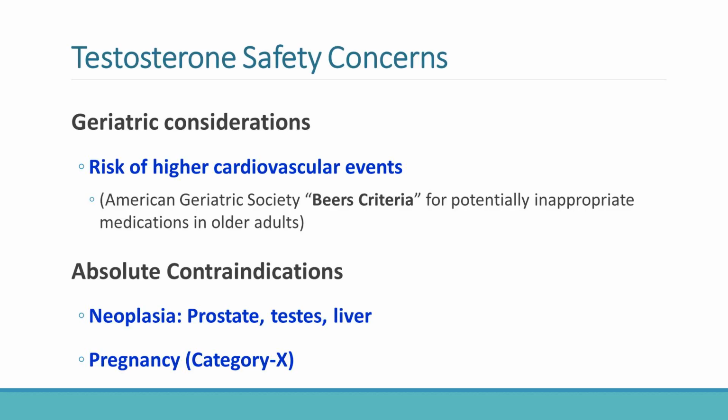Absolute contraindications include hormone-sensitive neoplasms such as prostate cancer, testicular cancer, and liver tumors. Pregnancy is another absolute contraindication because androgen exposure can virilize a female fetus. An important principle in endocrine pharmacology is emphasized here. Hormones are powerful systemic regulators and therefore require careful risk-benefit assessment.